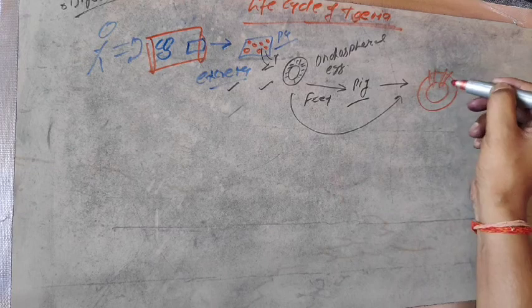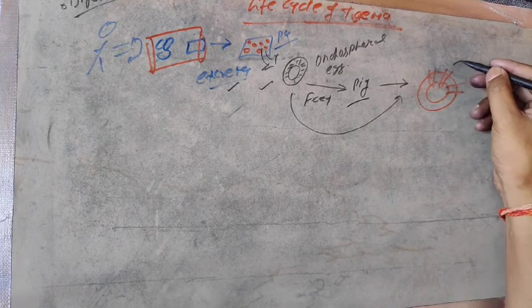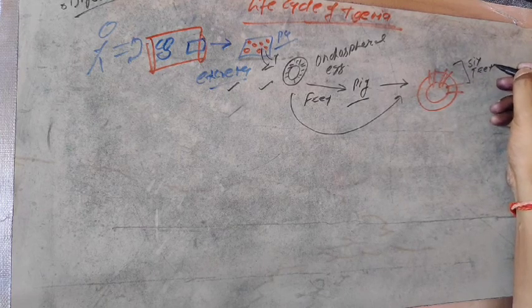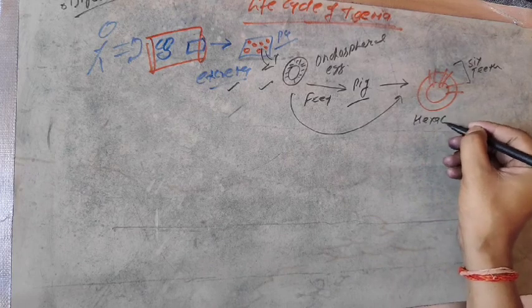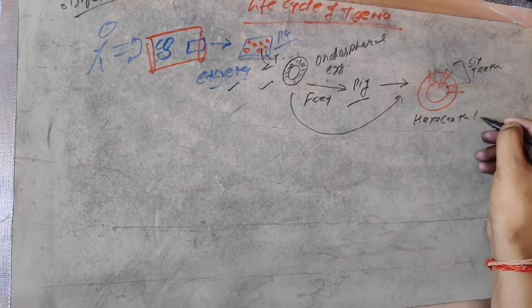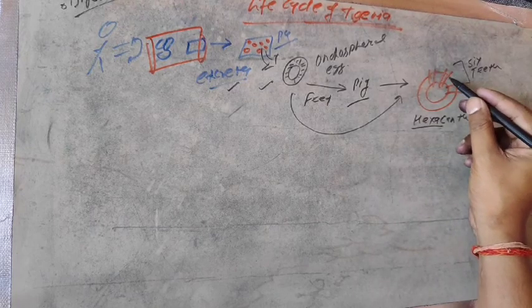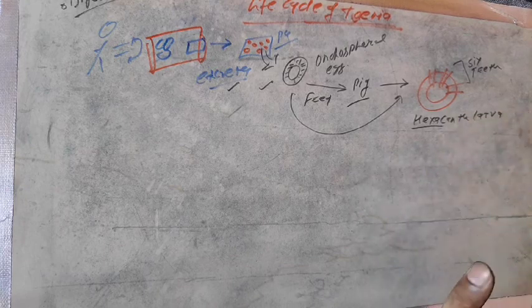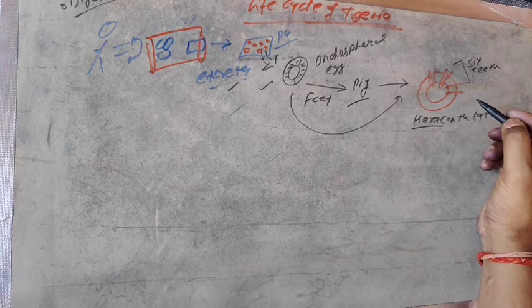The characteristic of hexacanth larva is having 6 spines, that is, 6 teeth-like structures. That's why this larva is known as hexacanth larva. Hexa means 6: 1, 2, 3, 4, 5, 6.